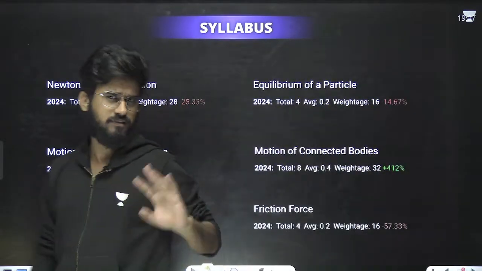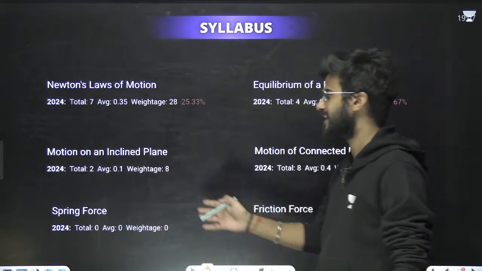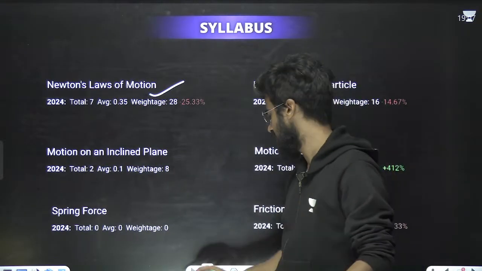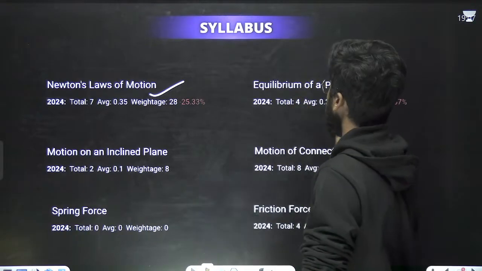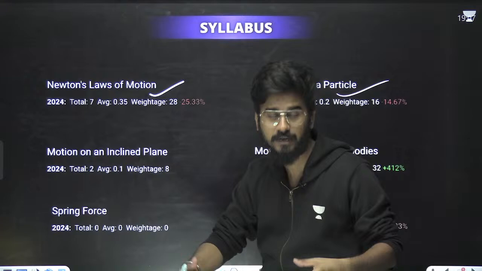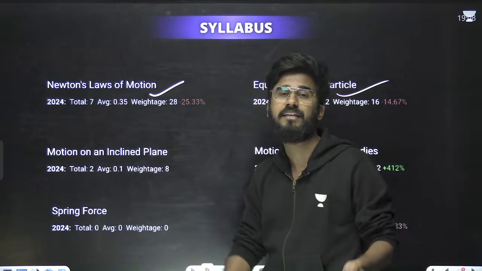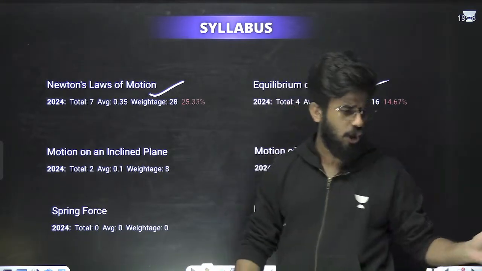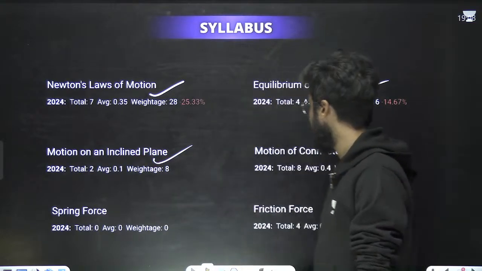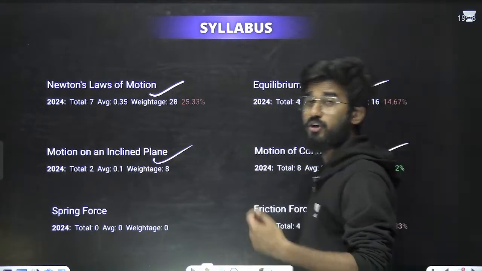There are majorly 6 parts, which divide this chapter into 6 segments. First is laws of motion, which is basically basic Newton's laws of motion. Then we'll go to the equilibrium of particles, like suppose a particle is in equilibrium, then how we'll calculate the angle or velocity, all these things. Then we'll go to the motion on inclined plane. Then we'll cover the motion of connected bodies.